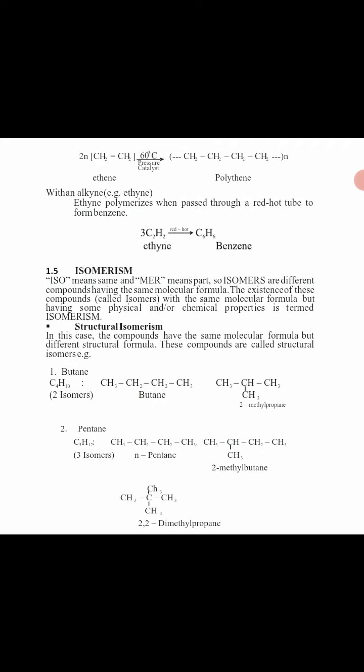So isomerism deals with compounds having the same molecular formula, the normal formula I have for the straight chain compound, C2H4, C3H8 and all of that, but different structural formula. So if you are dealing with structural formulas, you'll have compounds that have an attachment. Pardon my English.